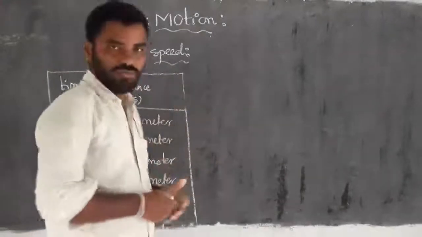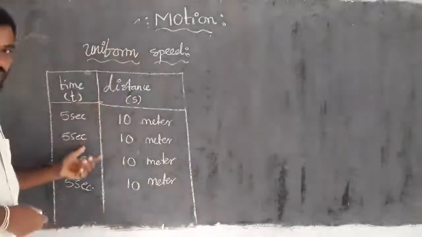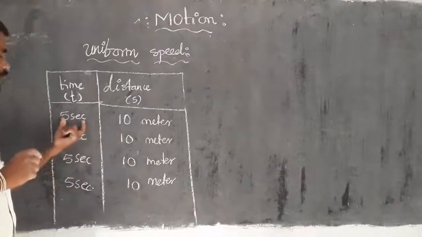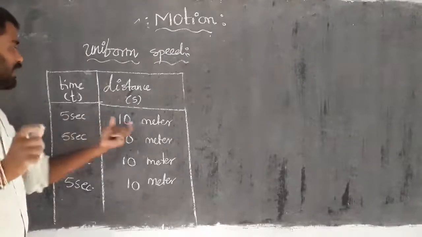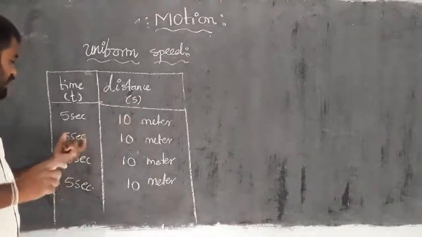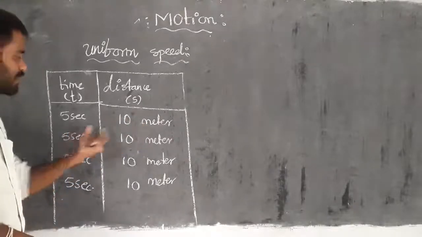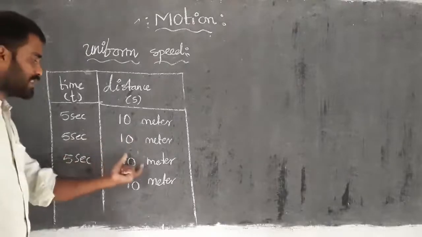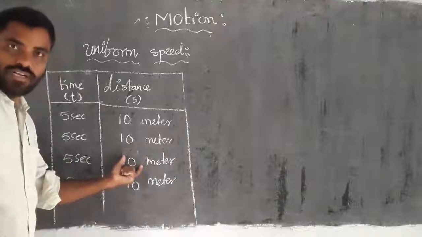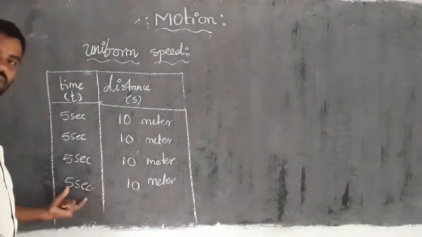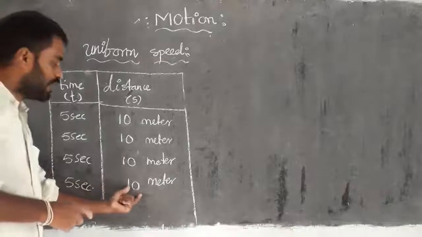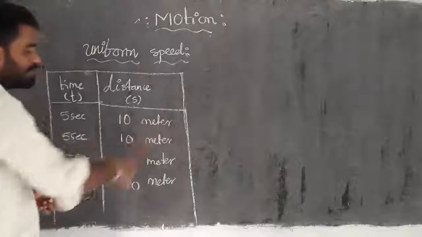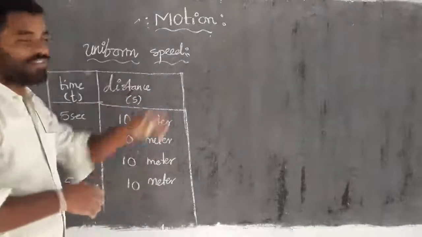For that, take an object which travels 10 meters in 5 seconds, and in the second 5-second interval it travels 10 meters, in the third 5 seconds it travels one more 10 meters, and in the last 5 seconds it again travels the same 10 meters. Then this particular object is in uniform speed.